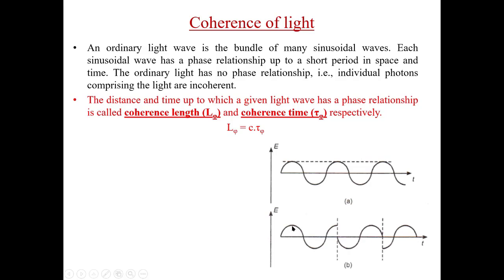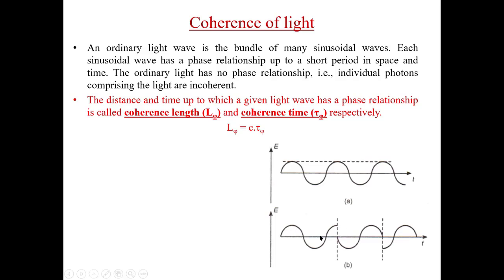So if we know the phase at this point, we can tell the phase of this point also by measuring the distance from this point to this point. But if, by information of the phase at this point, somebody asks about the phase of this point, we cannot tell, because there is a gap or a break in the wave here. So what phase difference this break will introduce, we don't know.